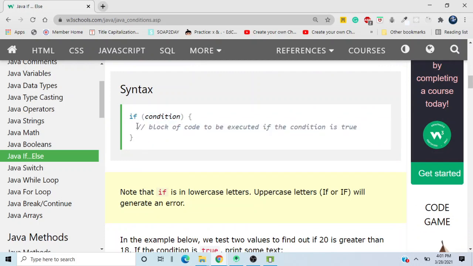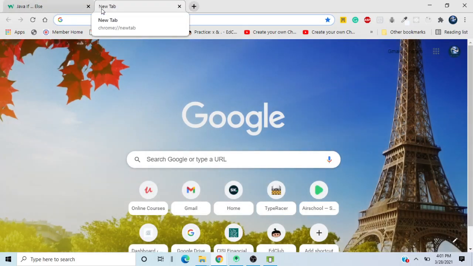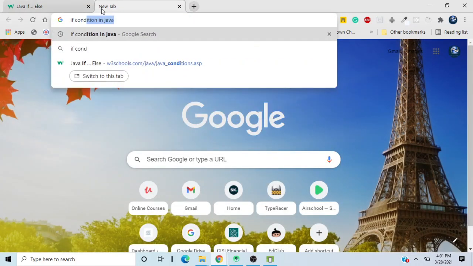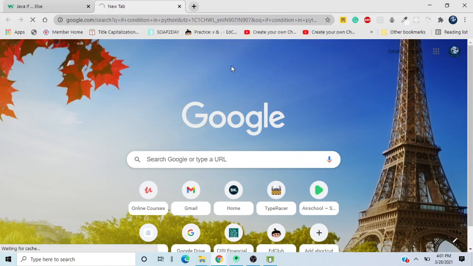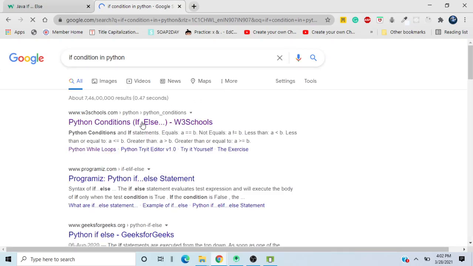Of course, I do not go ahead and search for the syntax of an if condition. I've been coding for 6 years, so I know what the if condition is. But suppose I want to learn a new language, if I want to write an if condition in Python, then I can search for if condition in Python. Since you and I know what an if condition is, all we have to do is just write the syntax.